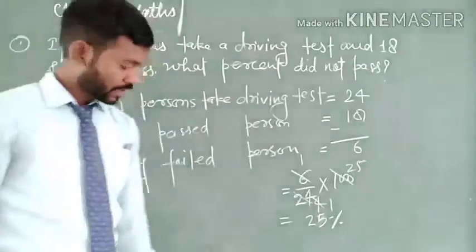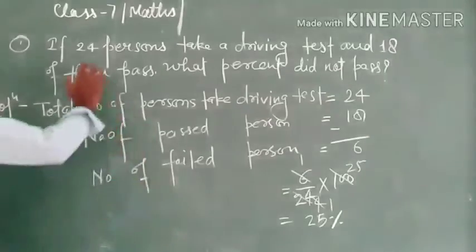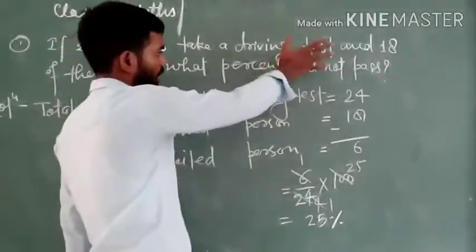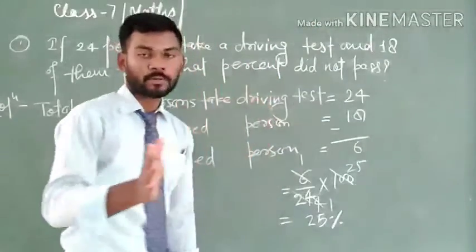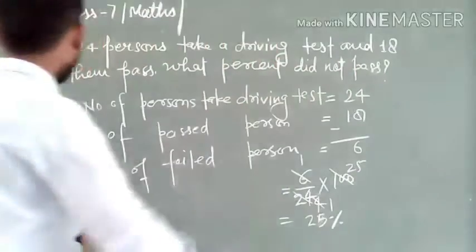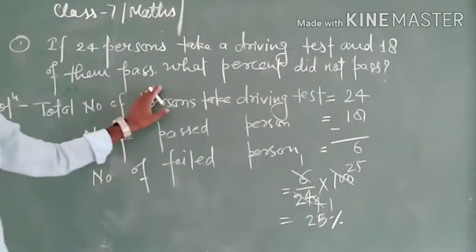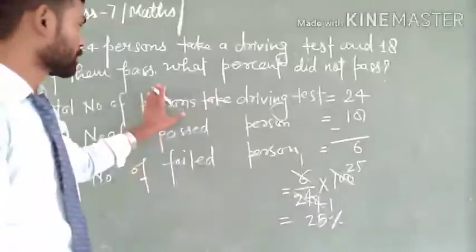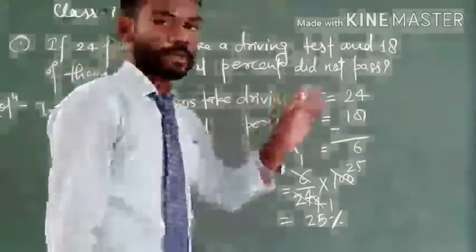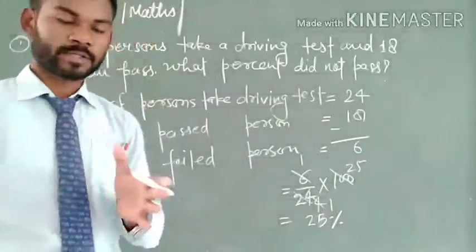Okay, I hope it is clear. Let's see the question once again. Total number of persons who took the driving test is 24, and 18 of them passed. Then we have to find the percentage of failed persons.